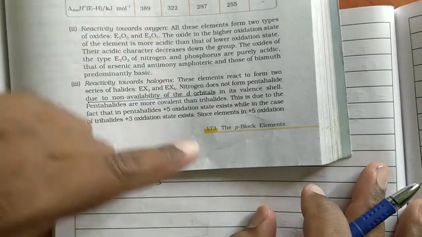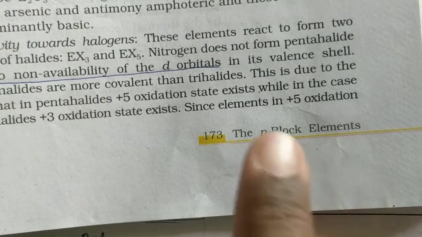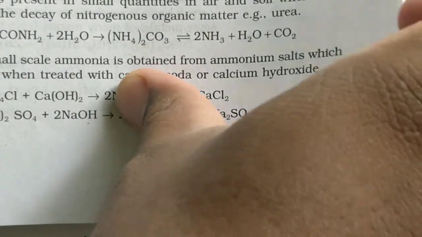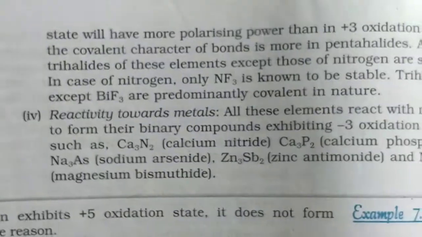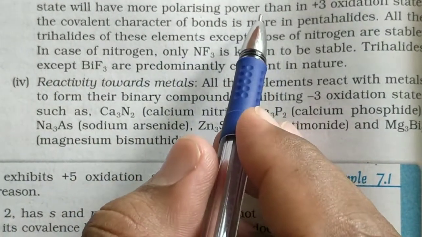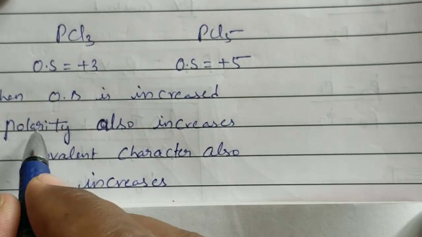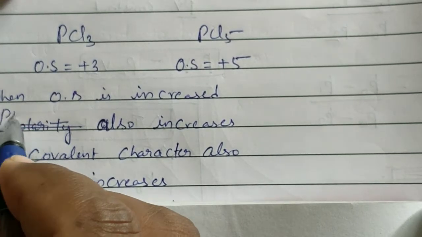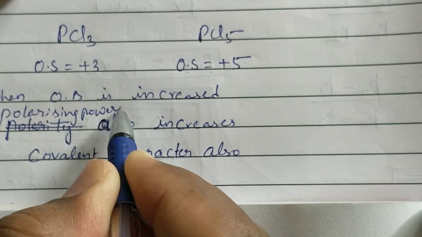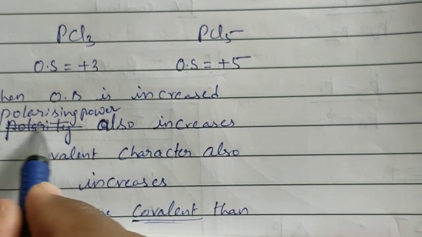That's why, since elements in +5 oxidation state will have more polarizing power, not polarity, polarizing power.